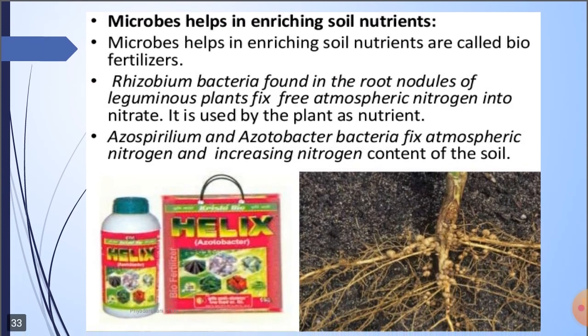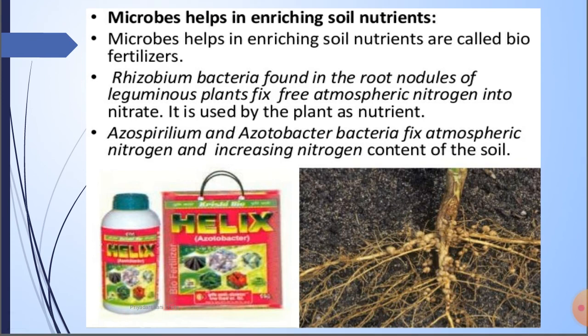Also, some microbes help in enriching soil nutrients. The microbes that help in enriching soil nutrients are called biofertilizers. Rhizobium, found in the root nodules of leguminous plants, fixes free atmospheric nitrogen into nitrates, which are used by the plant as a nutrient. What is the main function of the rhizobium bacteria found in the root nodules of leguminous plants? To fix atmospheric nitrogen into nitrate. After that, Azospirillum and Azotobacter bacteria fix atmospheric nitrogen, increasing the nitrogen content of the soil.